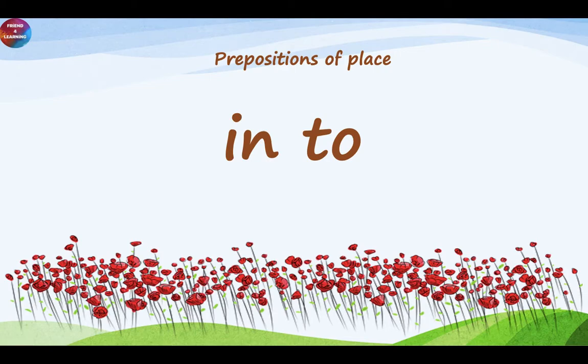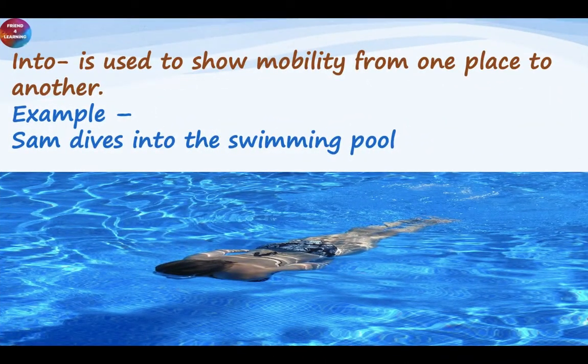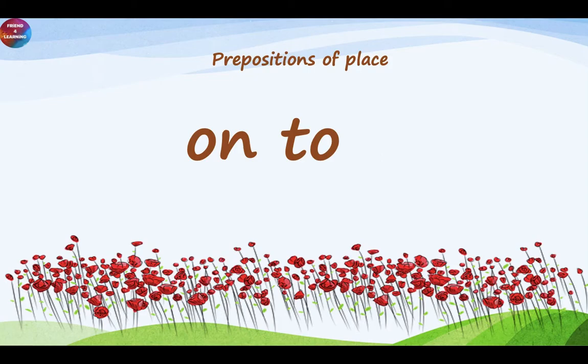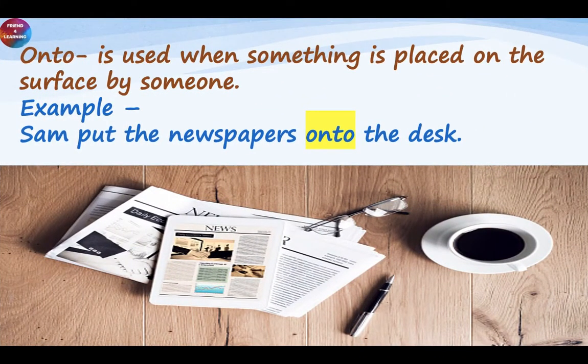Preposition of place, into. Into is used to show movement from one place to another, like Sam dives into the swimming pool. Preposition of place, onto. Onto is used when something is placed on a surface by someone.